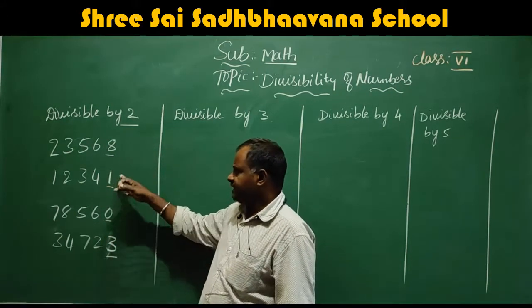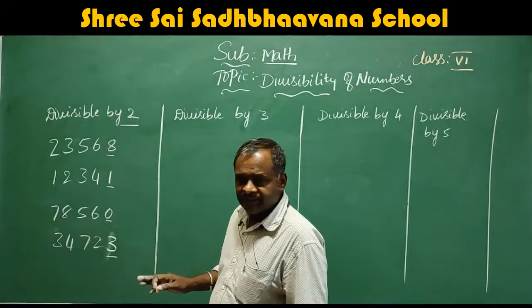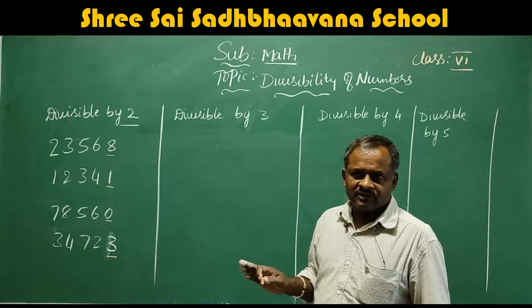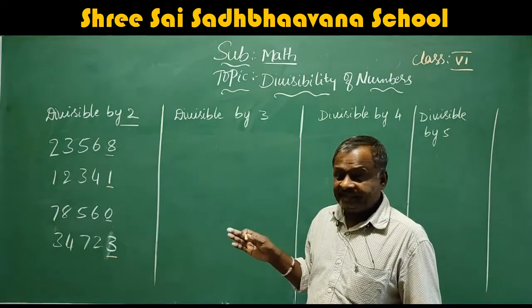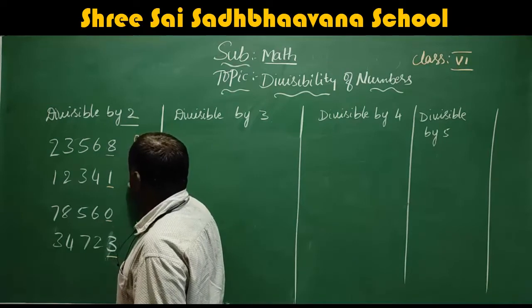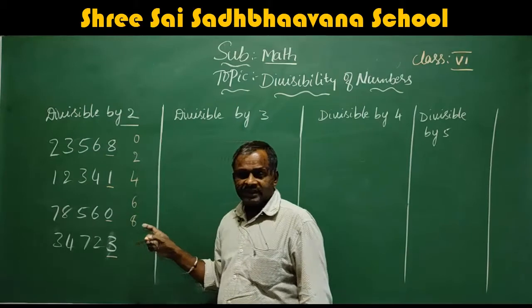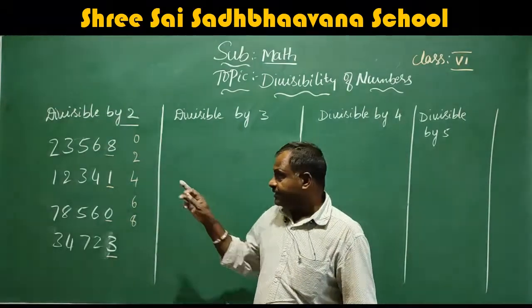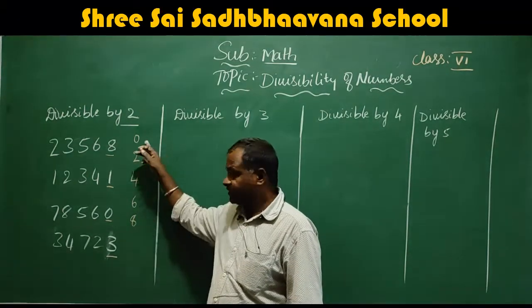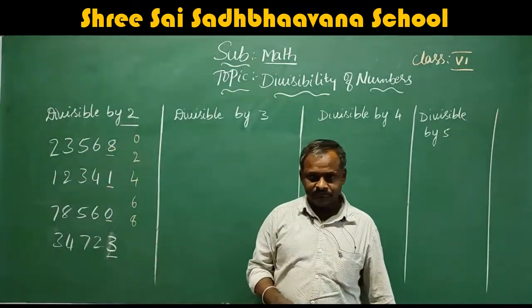In the first it is 8, then 1, 0, 3. If the unit place ends with 0, 2, 4, 6, 8, that means even numbers, then the number is completely divisible by 2.